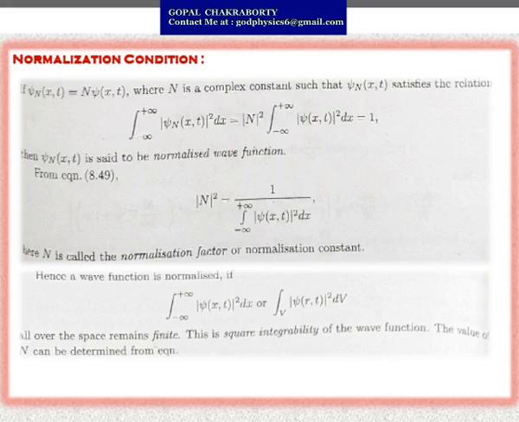This is the square integrability of the wave function, and the value of capital N can be determined from the above equation. So this is the overall normalization condition, and using that you can easily find the value of the normalization factor. After calculating it, if you multiply the non-normalized wave function by that normalization factor, you will get a normalized wave function.